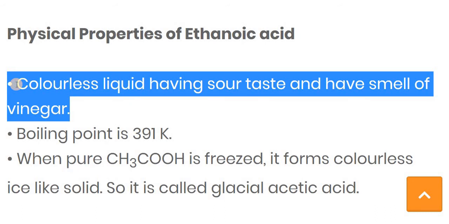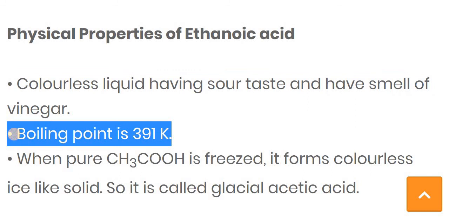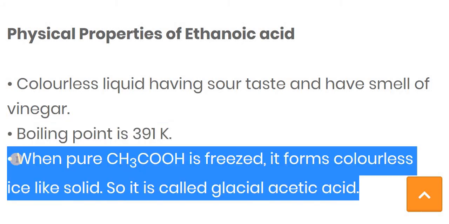The first property is that ethanoic acid is a colorless liquid having a sour taste and the smell of vinegar. The second is that its boiling point is 391 Kelvin. That means if you provide a temperature of 391 Kelvin to ethanoic acid, it is converted into the gaseous state. So this is known as the boiling point of ethanoic acid: 391 Kelvin.